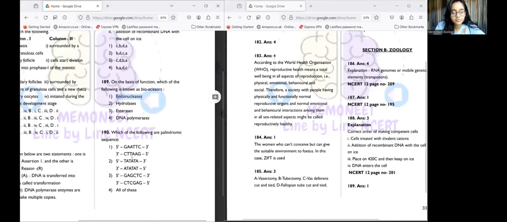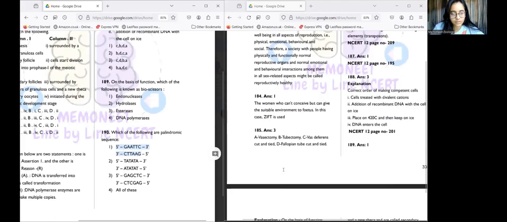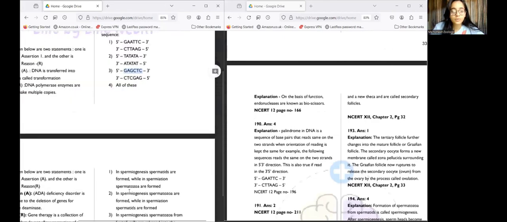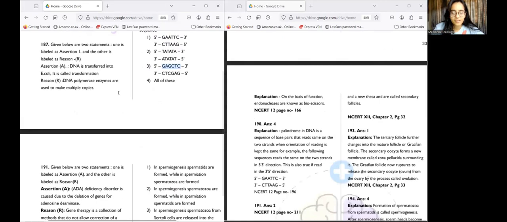Moving to 190, which of the following is a palindromic sequence. As I mentioned, palindromic sequences are statements which read the same both forward and backward. So if you have the word MAM, it's M-A-M forward and M-A-M backwards. So let's see all the correct options. Option number 1 is correct. Option number 2 is correct. Option number 3 is also correct. So hence the answer is all of these.